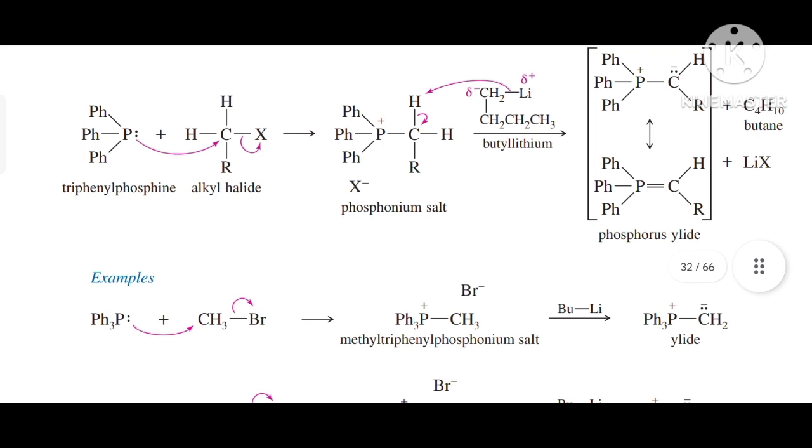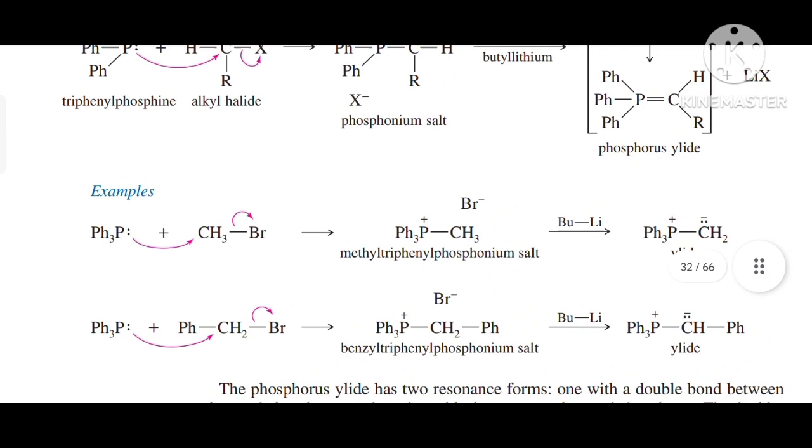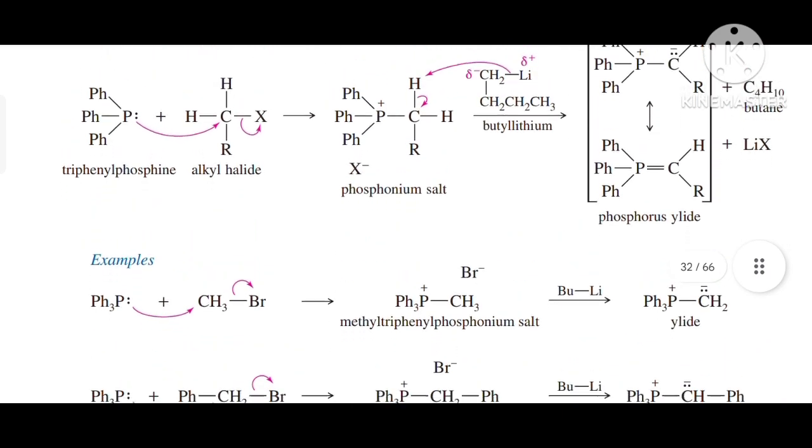So here the mechanism is given over here, that is triphenylphosphine attacks the alkyl halide, and on reaction between them the phosphonium salt is formed, and when butyl lithium is treated with this phosphonium salt, our phosphorus ylide is formed. And when this phosphorus ylide reacts with our aldehydes and ketones, it gives alkene.